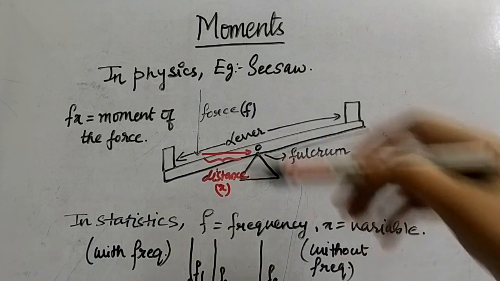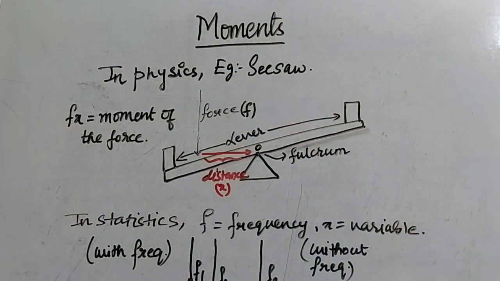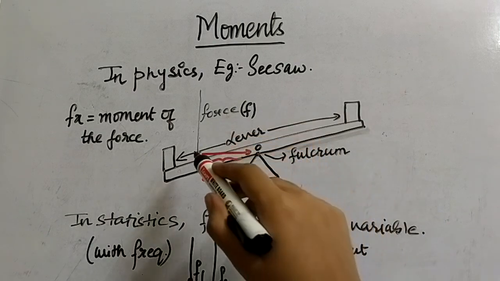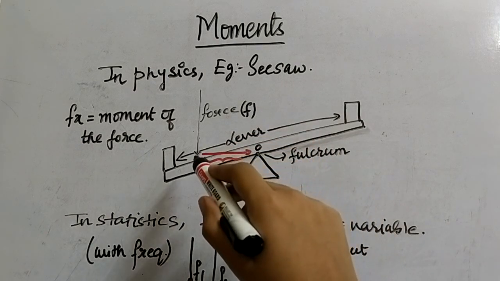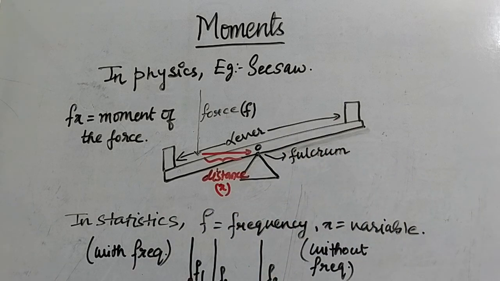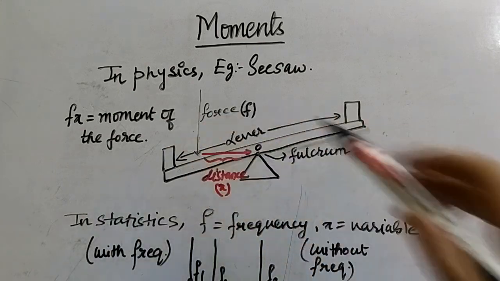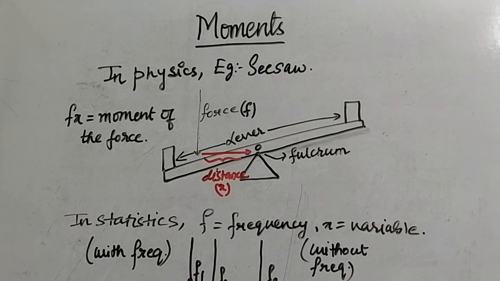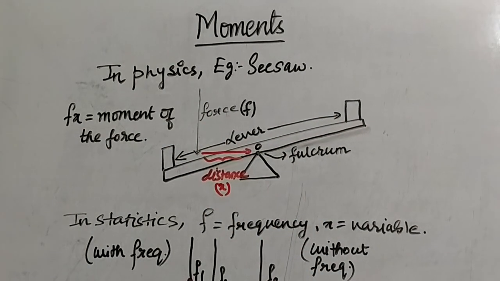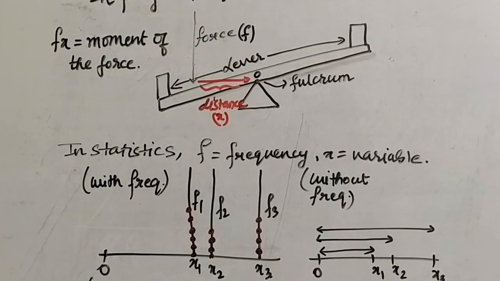If a force is applied towards here, the seesaw will bend leftward, and the distance of the force applied from the fulcrum is the value x. Now the product Fx is nothing but the moment of the force. But in statistics, we don't deal with force and distances, right? We deal only with frequencies and variables.